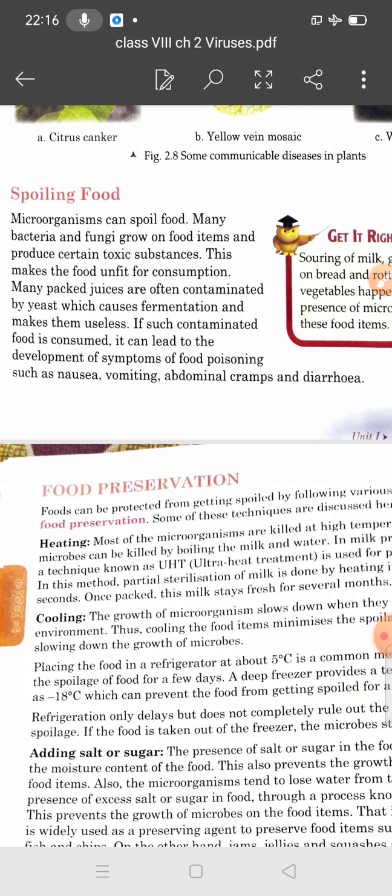If you eat such contaminated food, it can lead to symptoms of food poisoning, such as nausea, vomiting, abdominal cramps, and diarrhea.